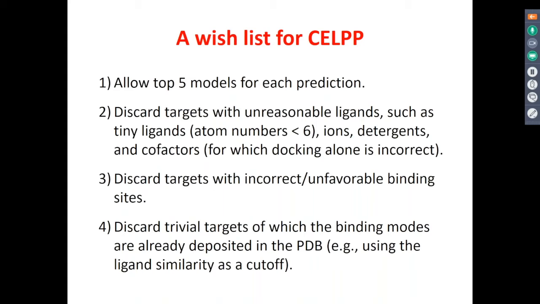The second thing is to discard targets with inappropriate ligands, such as very tiny ligands with heavy atom numbers smaller than 6, for example, ions. So right now, for most docking, particularly for large scale calculations, we don't consider ions or detergents. Another thing is the cofactors.